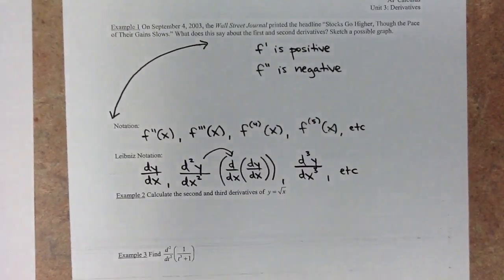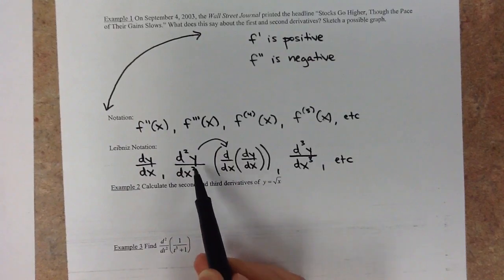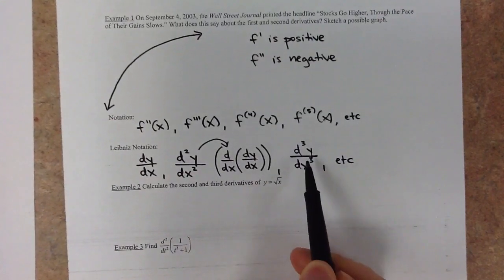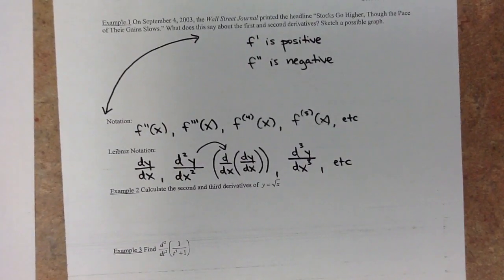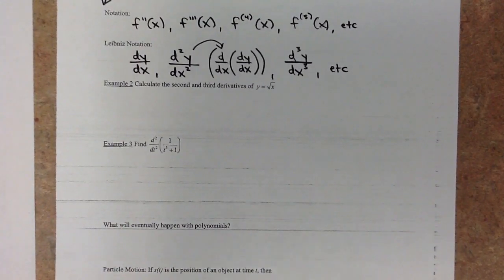So just to note, when you see this, the exponent is always here in the numerator, but it's always here in the denominator. See there, you've got the third, you could have the fourth, the 20th, whatever you want. So for example 2, we're going to calculate the second and third derivatives of y equals the square root of x. Something to point out, which I'm hoping we're aware of, there's no way to get the second derivative without getting the first derivative. So anytime you're asked for multiple derivatives, you have to start with the original derivative, and then we can work our way up from there.